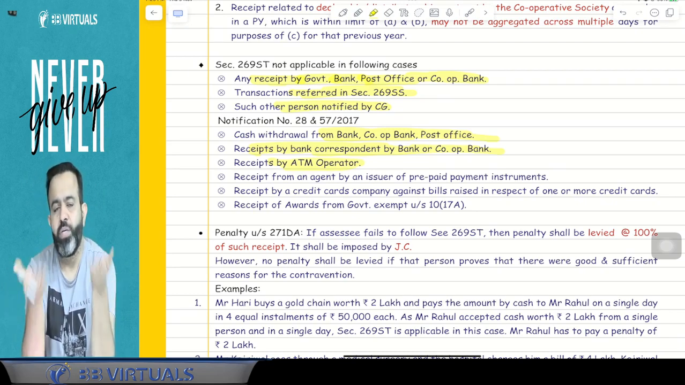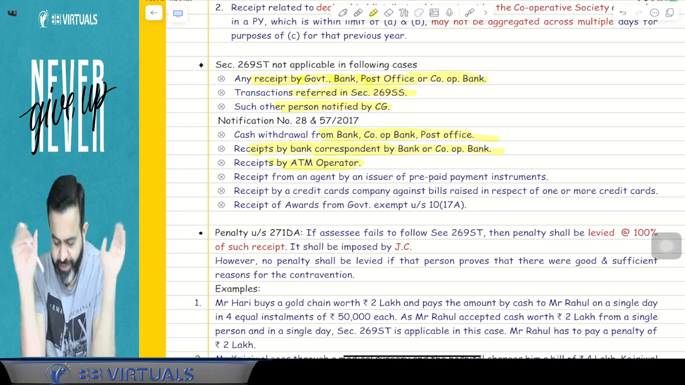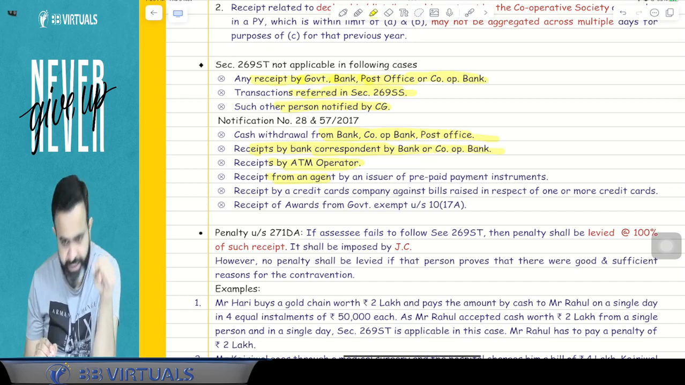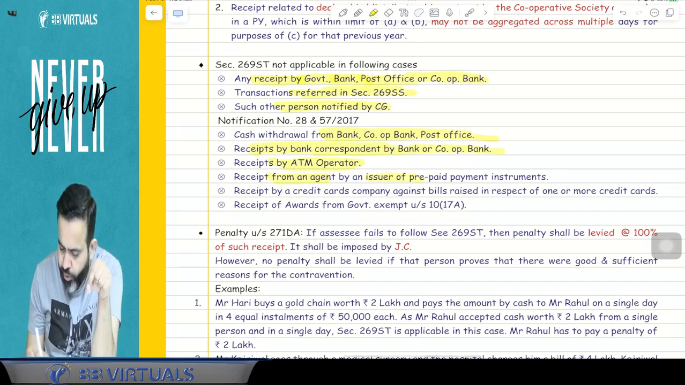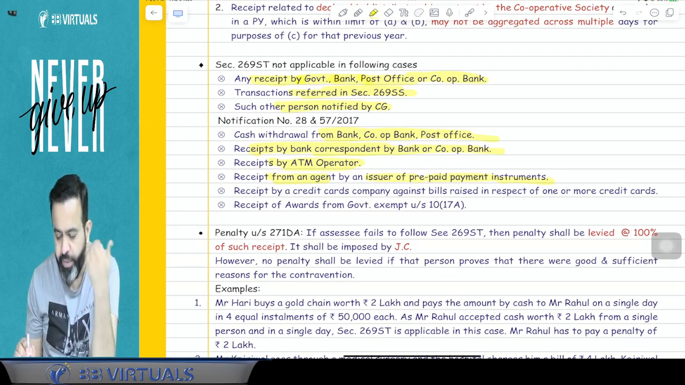So they are just ATM operators, so they need the cash. If they withdraw the cash and accept the cash, then this section is not applicable. Or suppose it is received from an agent by the issuer of a prepayment instrument.